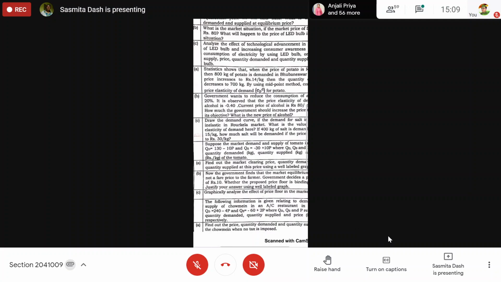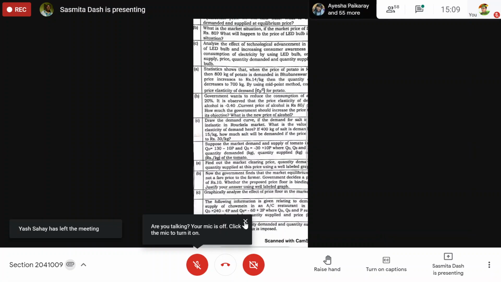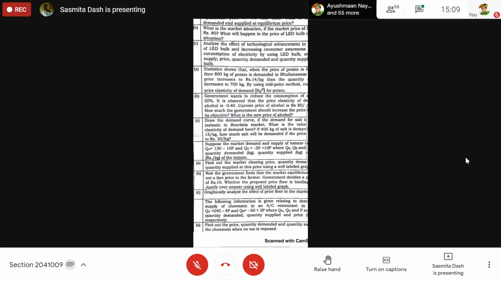You have to show OQ at Q equal to 400. You will show P1 is equal to 15 and P2 is equal to 30. That you have to show. P1, P2, demand curve, P and Q.